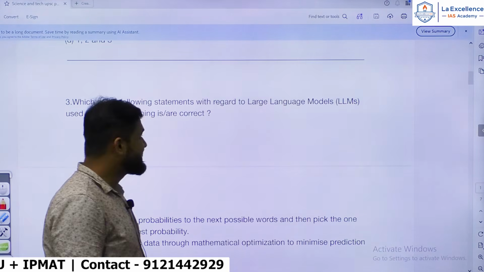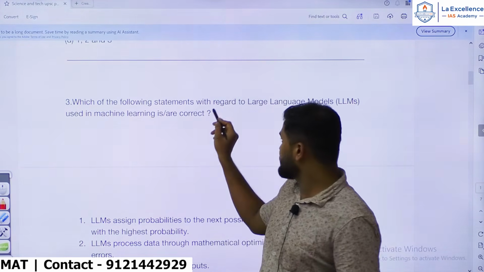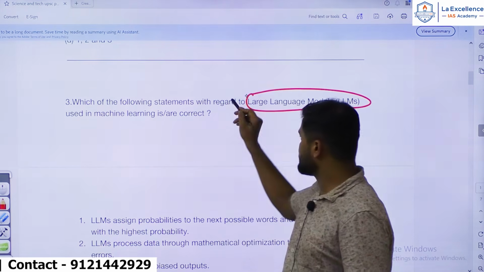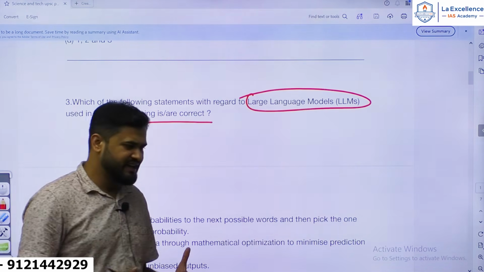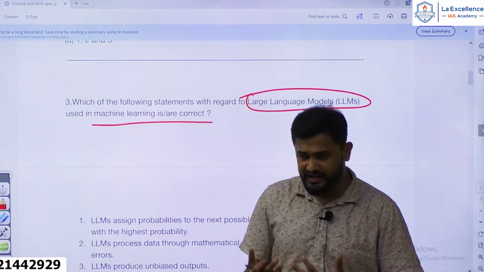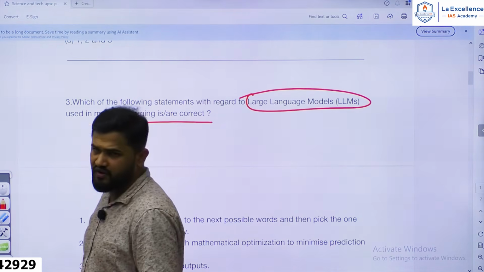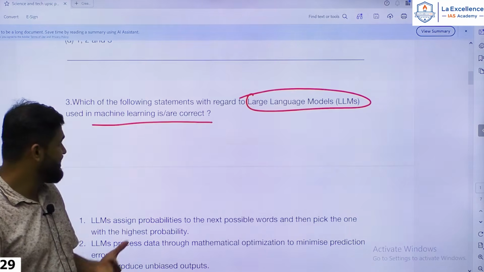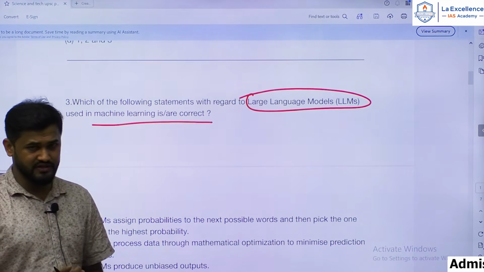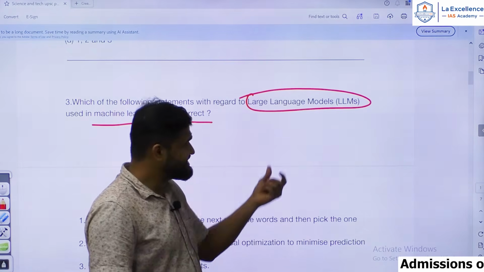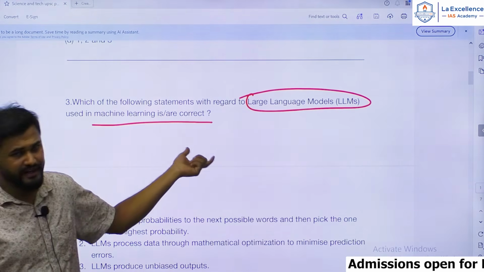Which of the following statements with regard to large language models used in machine learning is or are correct? You know, artificial intelligence and associated concepts like machine learning, deep learning, and LLMs, large language models, are pretty much in use and are an expected topic.